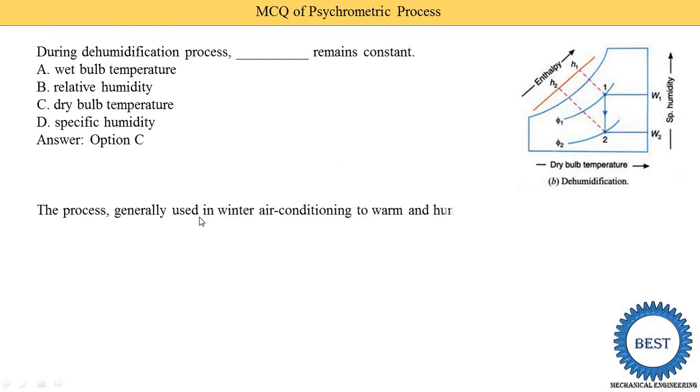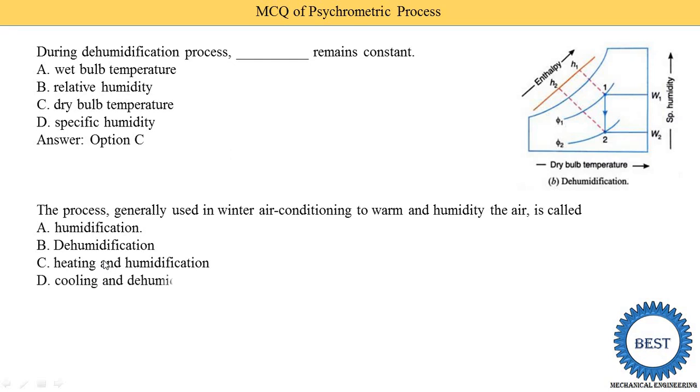The process generally used in winter air conditioning to warm and humidify the air is called: option A, humidification; option B, dehumidification; option C, heating and humidification; option D, cooling and dehumidification. The answer is already given in the question. Warm means heating, and humidify means humidification. So option C is the correct answer. In winter, the atmosphere is generally cool, so we need to heat the room as well as humidify the room. So option C is the correct answer.